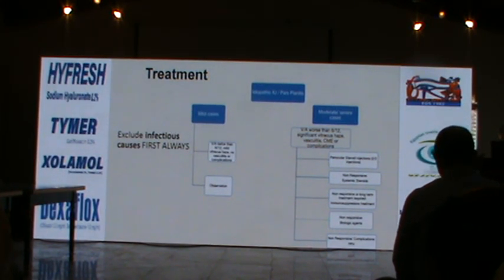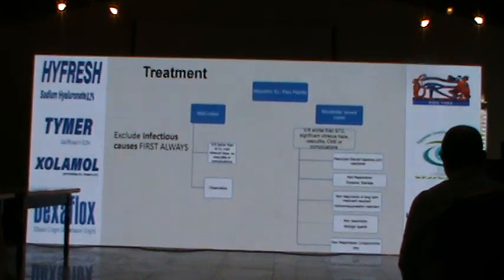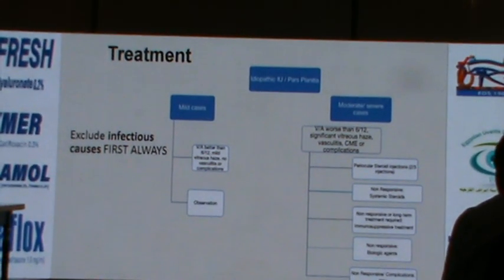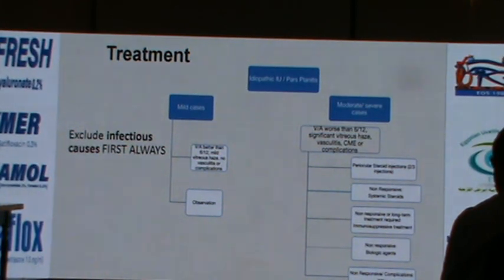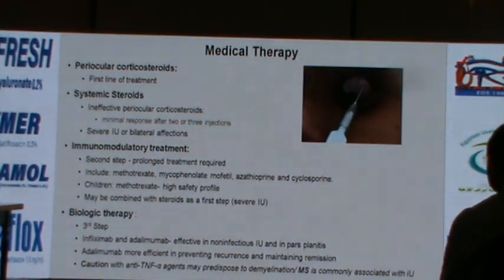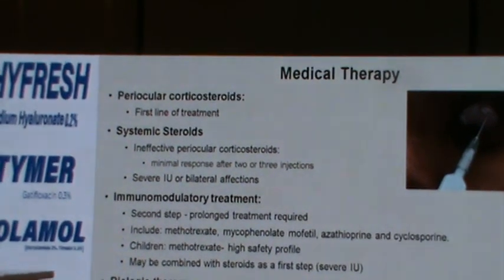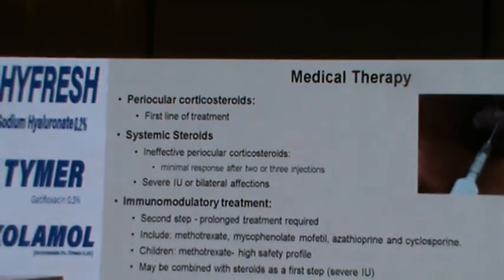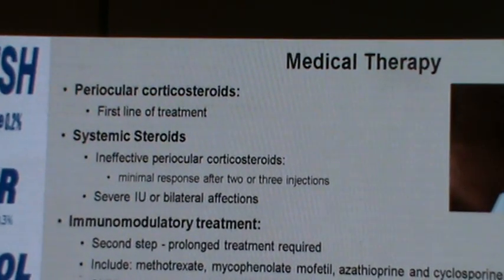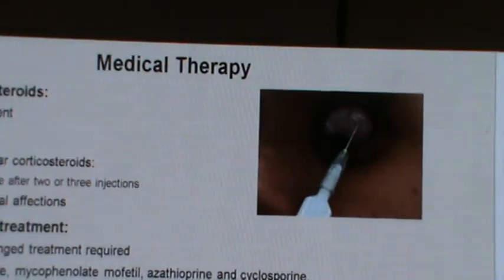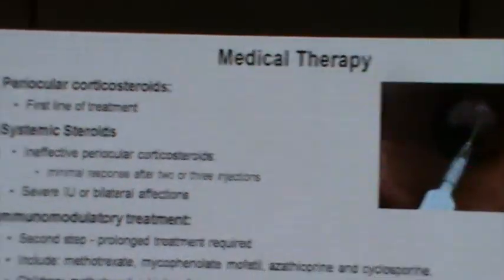However, if the vision is worse than 6/12, with significant vitreous haze, vasculitis, even bilateral, there's a stepladder approach for treatment. With an associated anterior chamber reaction or not, we should proceed as recommended. Usually the first line of treatment is periocular steroids or sub-Tenon steroid.